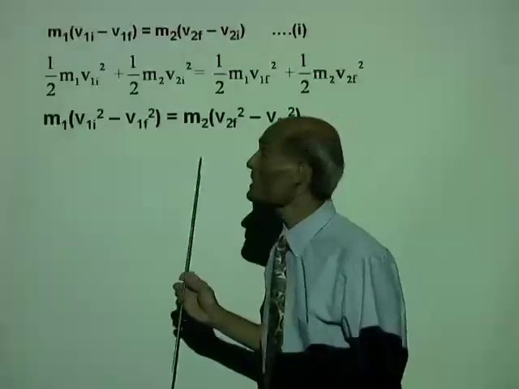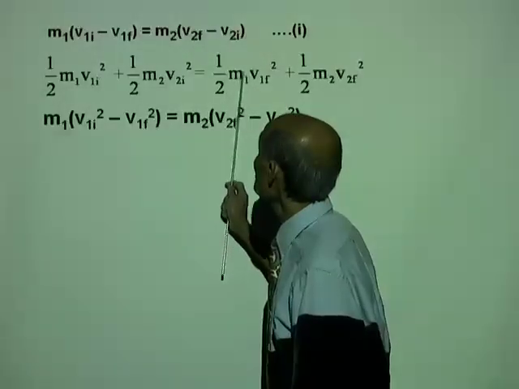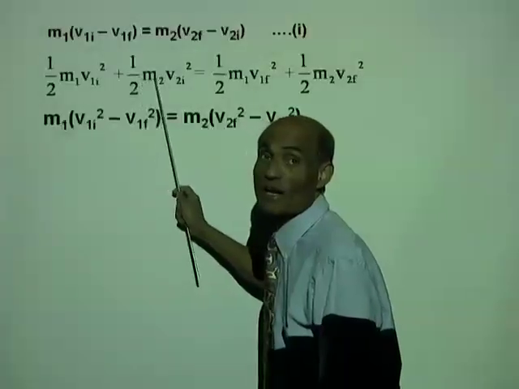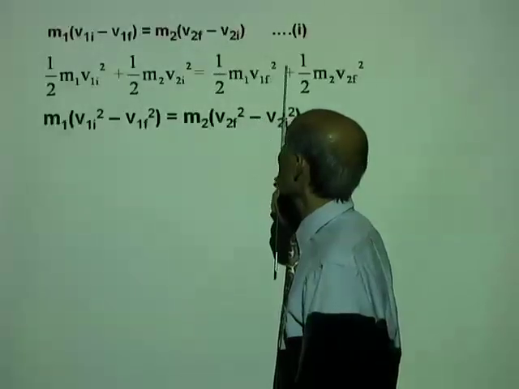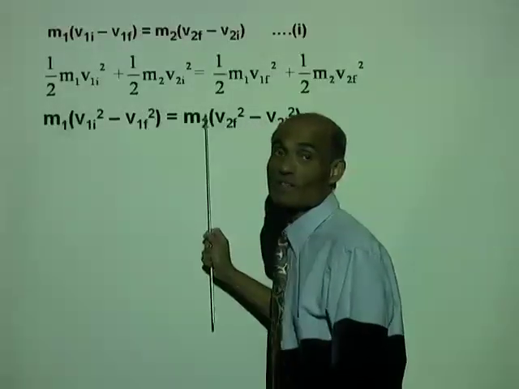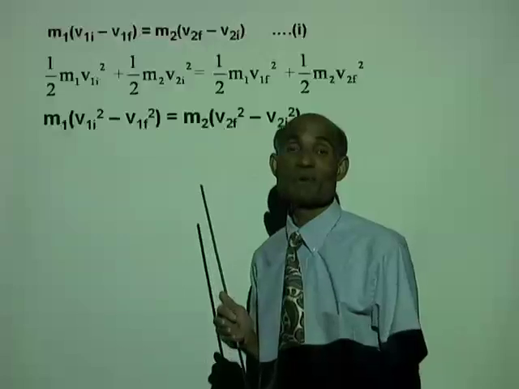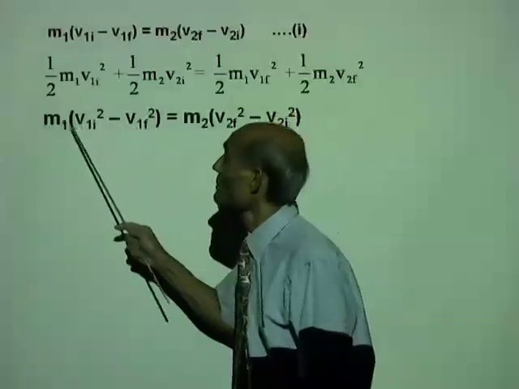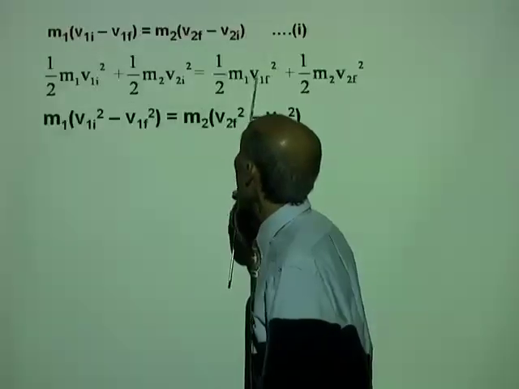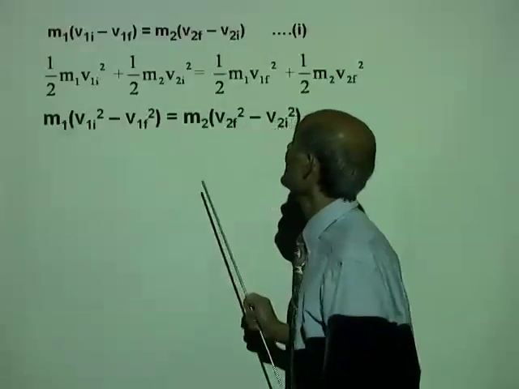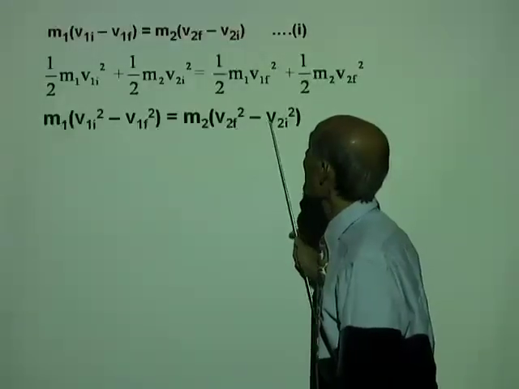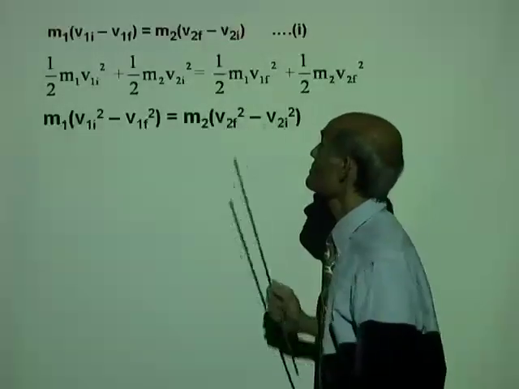And just like I did in the previous case, take the term m1 v1f squared to the left and m2 v2i squared to the right, and factor out m1 on the left and factor out m2 on the right. So what does that give you? m1 times (v1i squared minus v1f squared) equal to m2 times (v2f squared minus v2i squared).